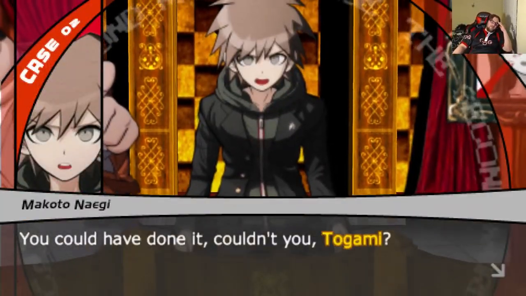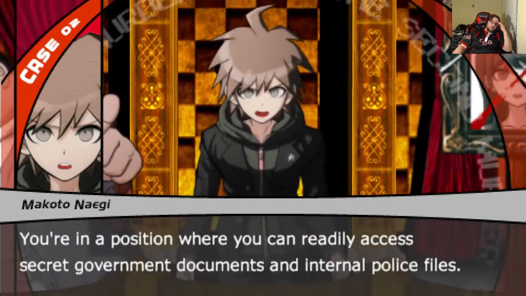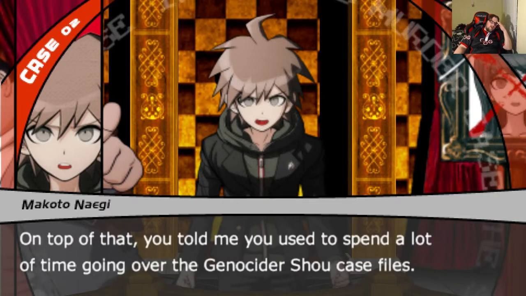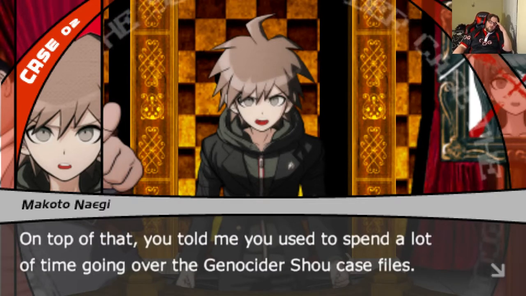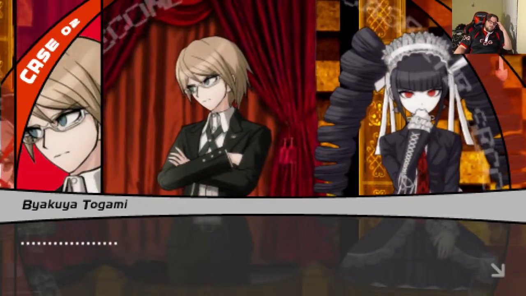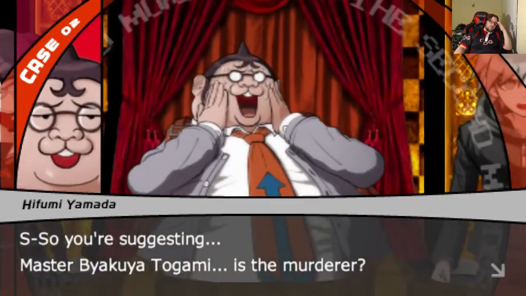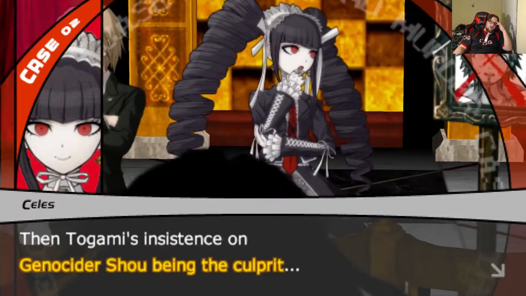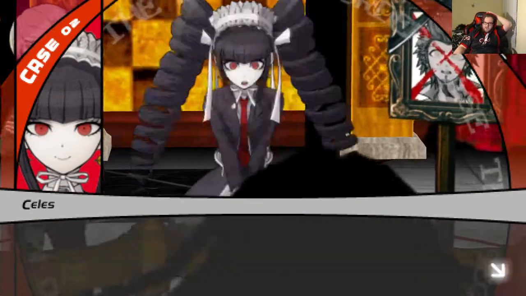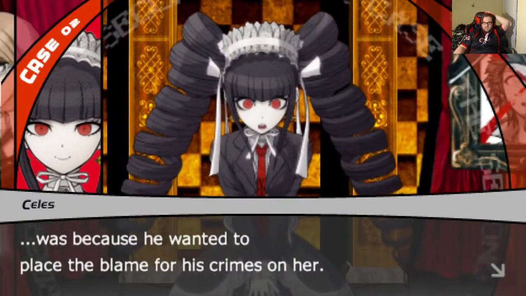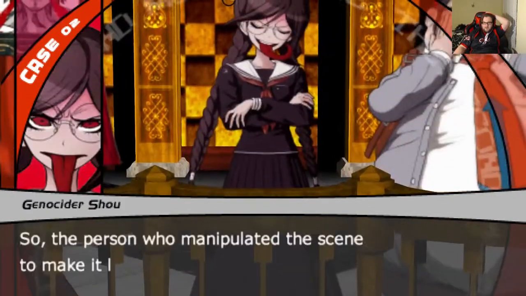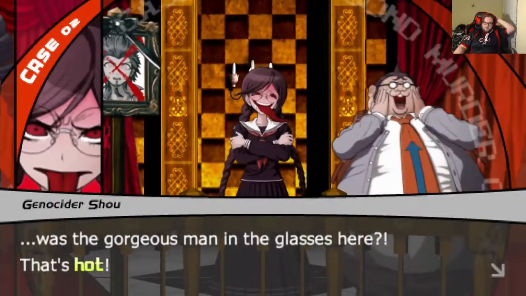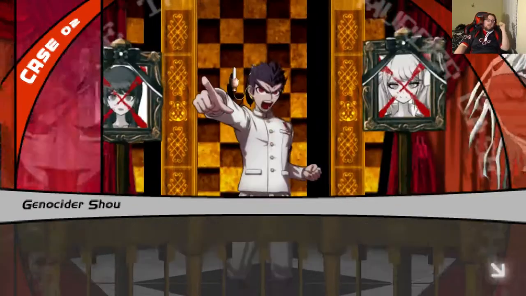You could have done it. Couldn't you, Takami? You're in a position where you can readily access secret government documents and internal police files. On top of that, you told me you used to spend a lot of time going over the Genocider Shuei case files. So you're suggesting Takami is the murderer? Then Takami insisted on Genocider Shuei being the culprit was because he wanted to help place the blame for her crimes on her. So the person who manipulated the scene to make it look like I did it was the gorgeous man in the glasses here? That's hot.